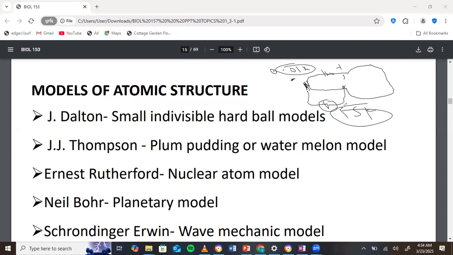The high voltage caused the cathode to emit cathode rays, which were detected by the fluorescent screen here. The fluorescent screen was made of zinc sulfide. It was seen as a green glow.